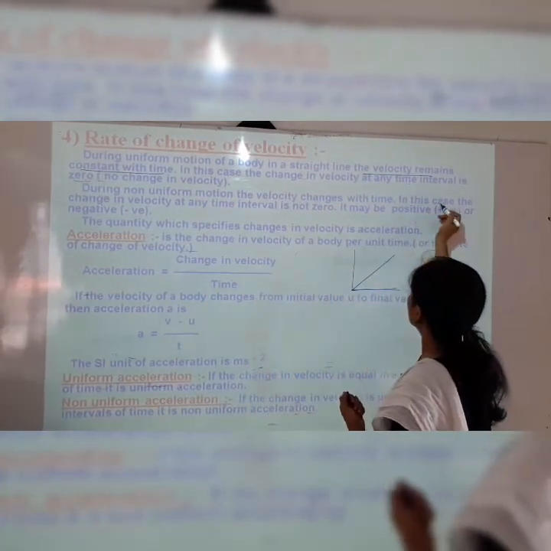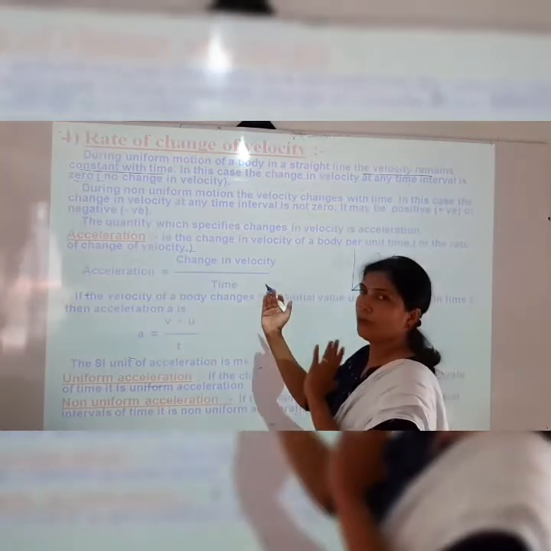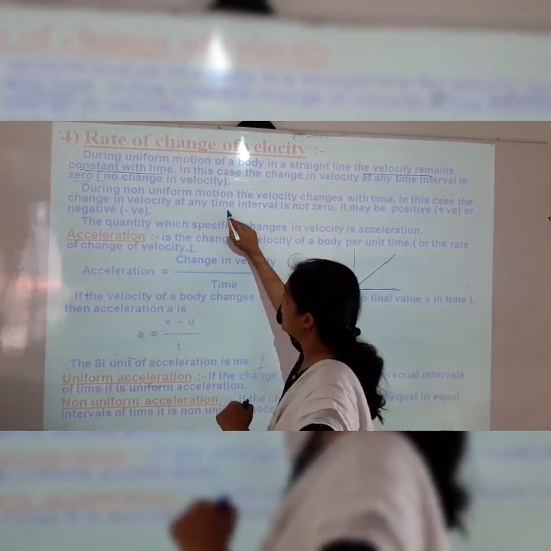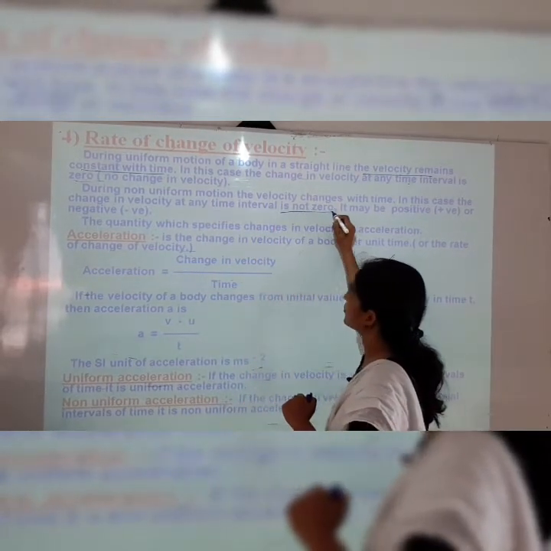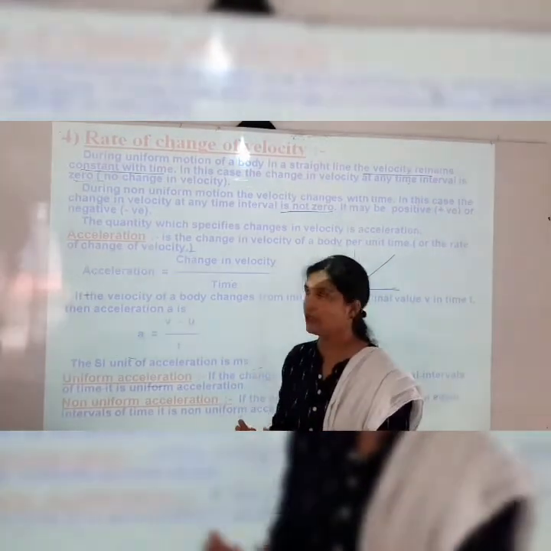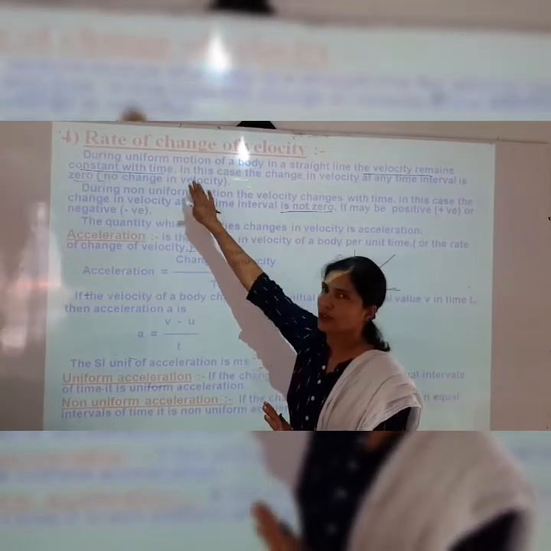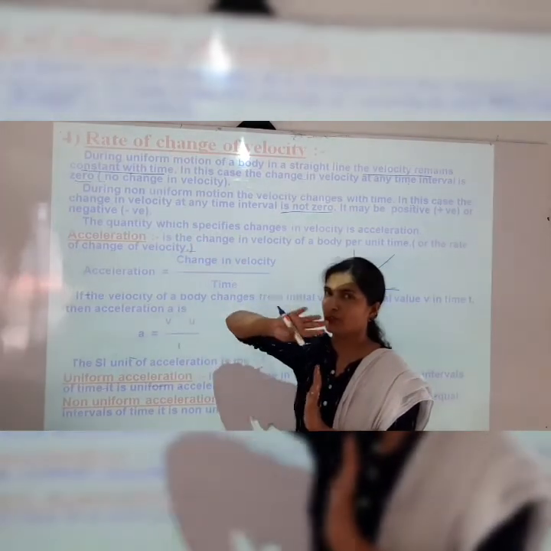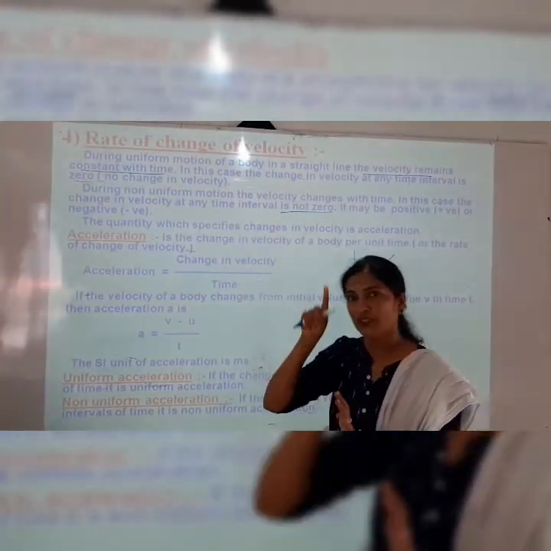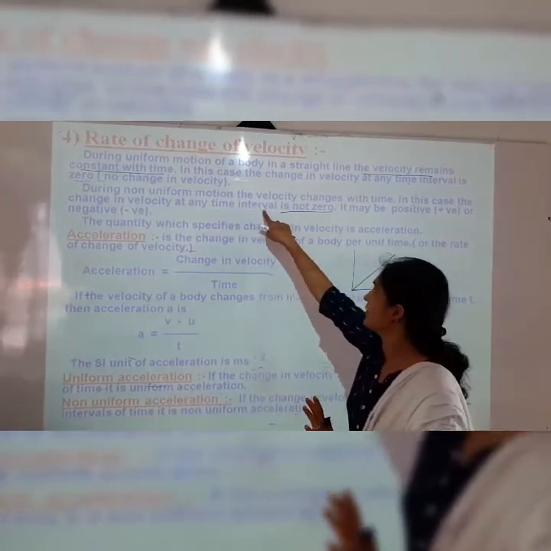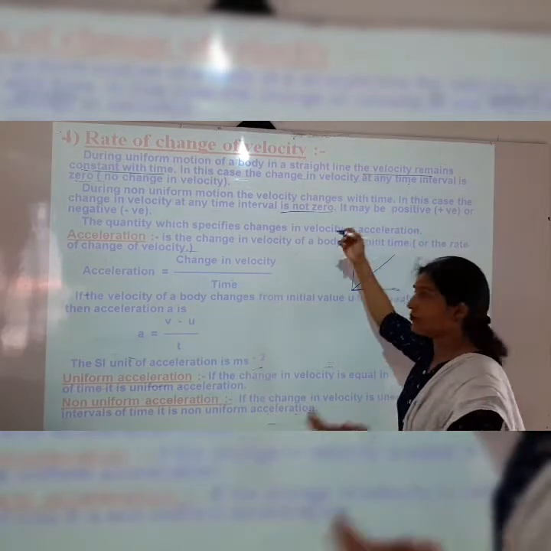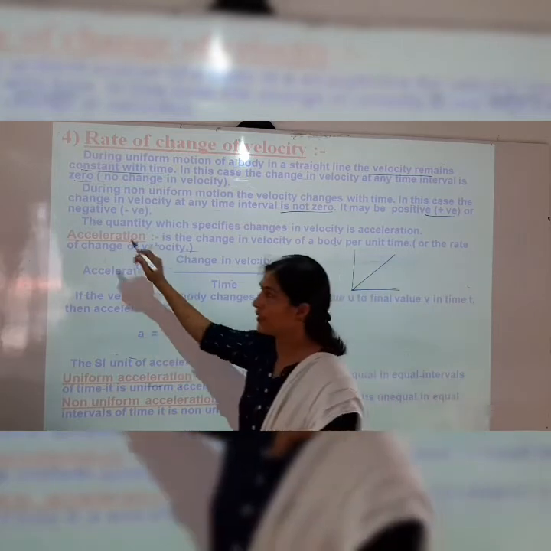Now in the non-uniform motion case, the change in velocity at any time interval is not 0. There is some change. But in uniform motion, there is no change; the velocity change is 0. In non-uniform motion, there is a velocity change at any time interval, and that is not 0. It may be positive or negative; sometimes the change will be positive and sometimes negative.